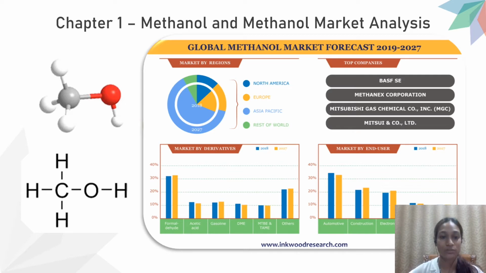Tremendous growth in the automotive sector and growing demand for chemical intermediates across the globe seem to be the key drivers for methanol markets. With depleting crude oil reserves over recent years, the demand for alternative transportation fuel has triggered the market for methanol. Due to these reasons, it is economically feasible in terms of plant operation, since the production line is expected to contribute to the demand for numerous derivatives.